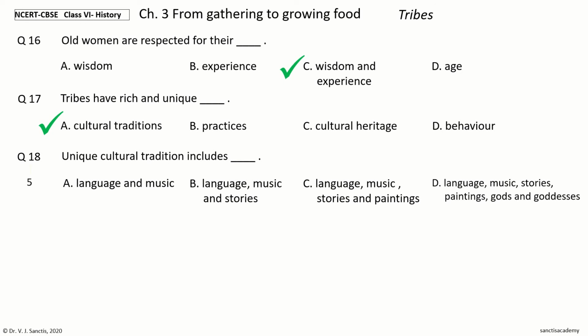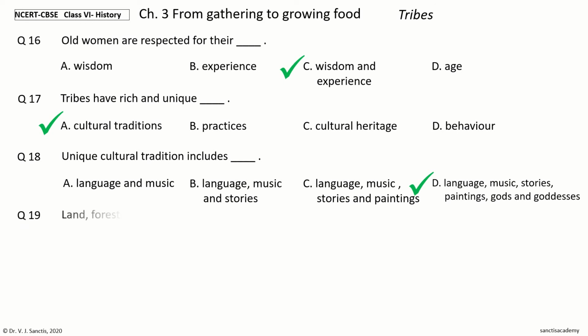Your time to choose. And the answer is language, music, stories, paintings, gods, and goddesses. So, unique cultural tradition includes language, music, stories, paintings, gods, and goddesses.